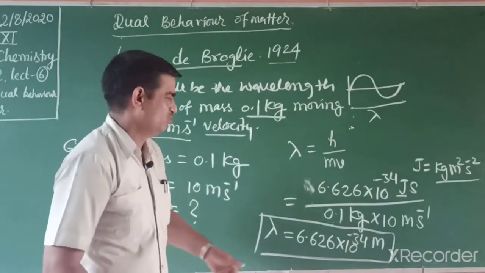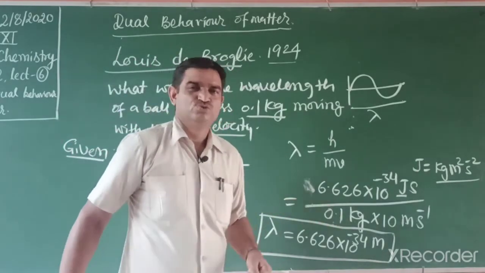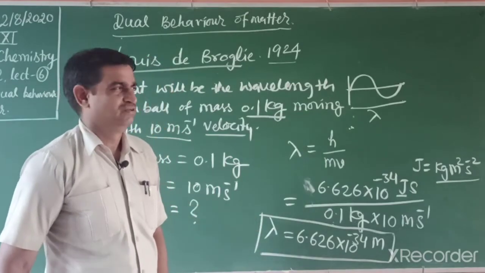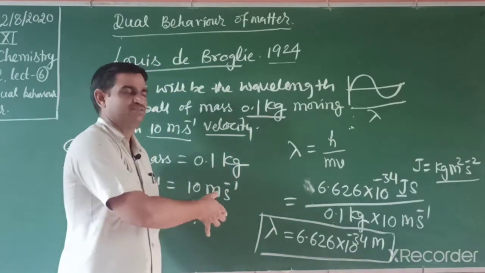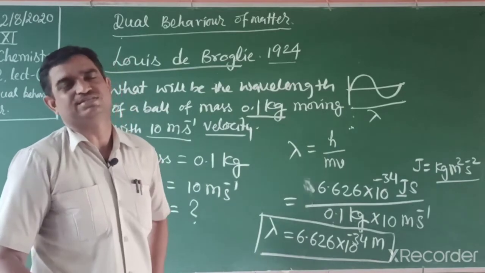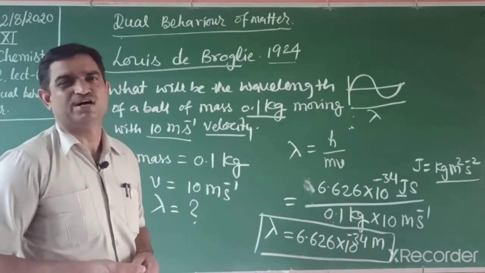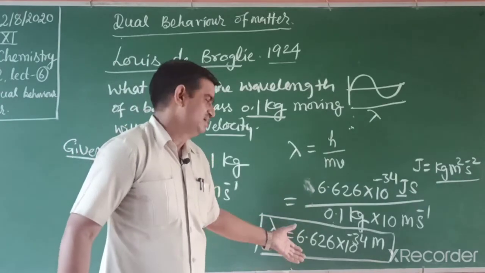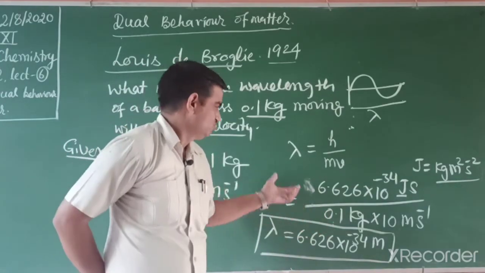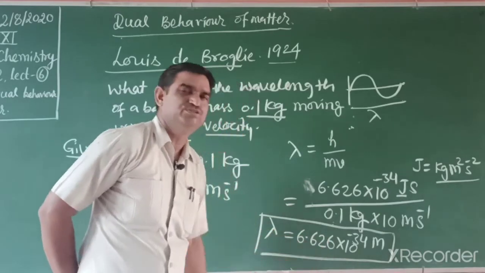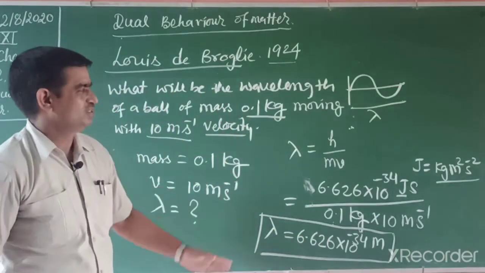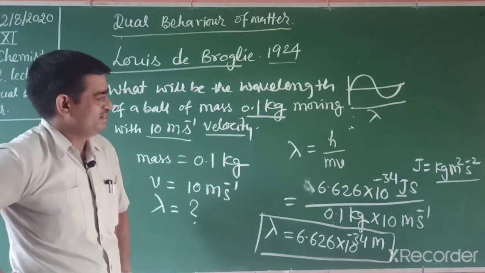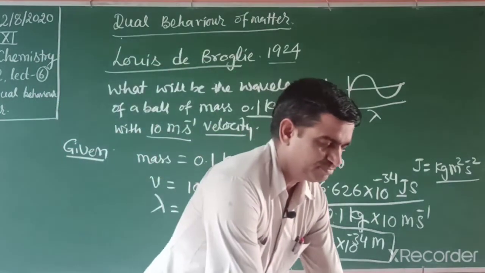Why? Because mass is more. Even if the object is of milligram size, its wavelength is also negligible. So for a large object, the wavelength is very small, like our Earth and planet Mars, which are moving. They have very high mass, so their wavelength is negligible, nearly 0. It is not measurable.